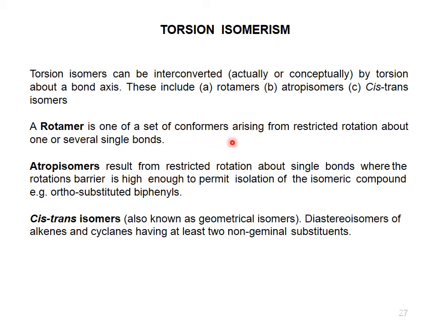Atrop means restriction. An example of atropisomers is the substituted biphenyls.